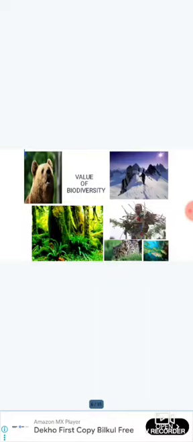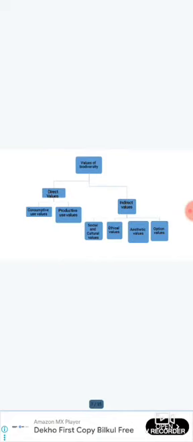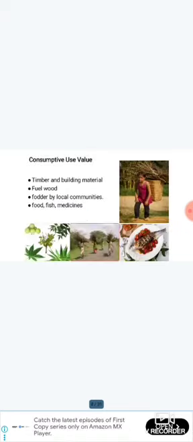Next, the value of biodiversity. The value of biodiversity is of two types: direct values and indirect values. Direct values include consumptive use values and productive use values, while the indirect values belong to social and cultural values, ethical values, aesthetic values, and option values.